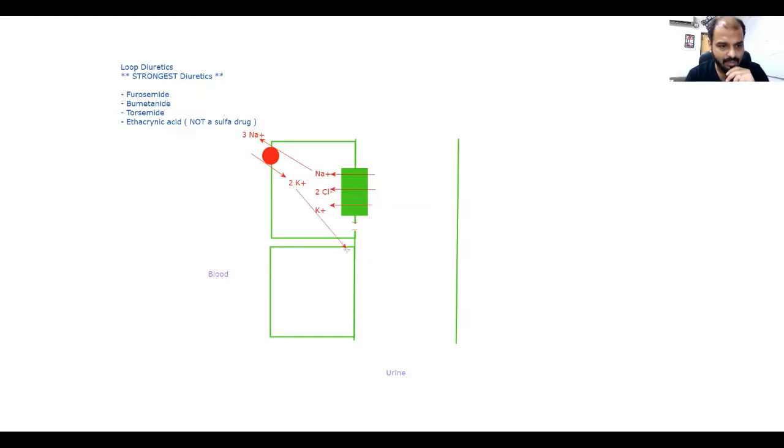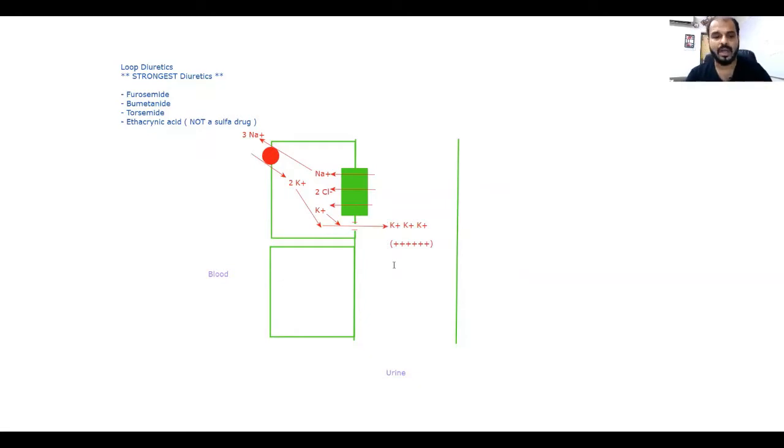This extra potassium will come here, and it will be lost in the urine. So what will we get here? Here will be a lot of potassium. And a lot of positive charge, in fact. The potassium will be creating a large amount of local positive charge in the urine. Is it clear?